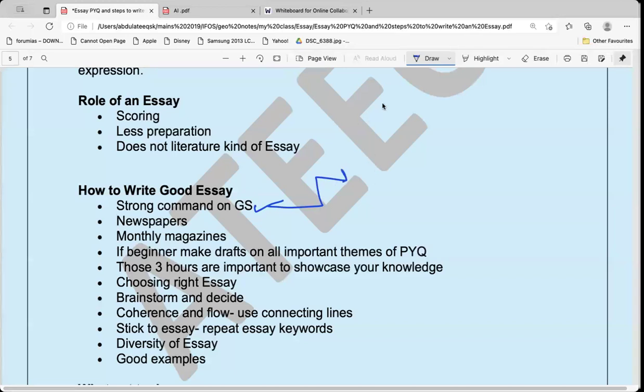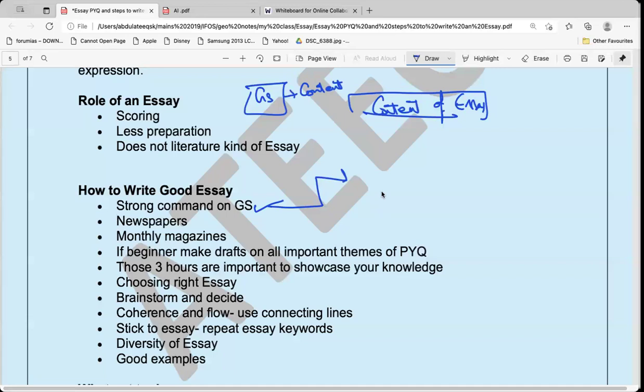So what should be the content for the essay? I don't really understand why students join the test series for essay or general studies for the content. Please do not do that. Content is available everywhere. You should learn the writing skill. Whatever you are learning for general studies is your content. Especially for the UPSC, you don't have to read anything separately for the essay.